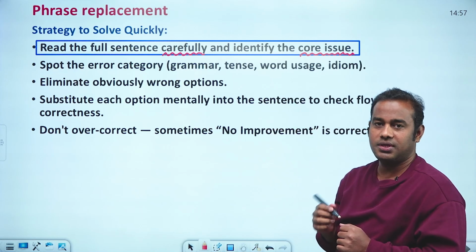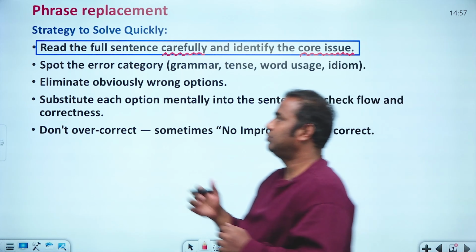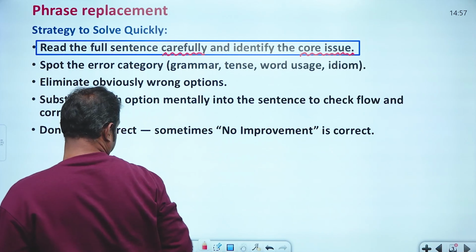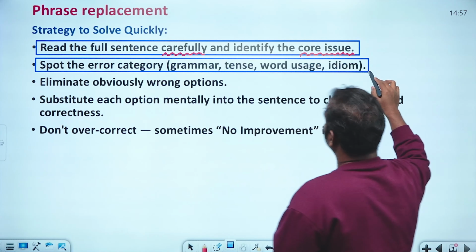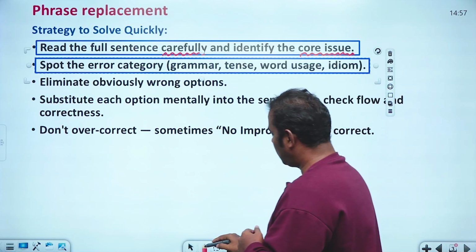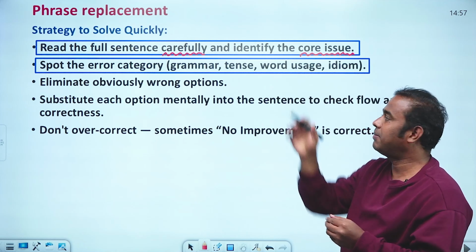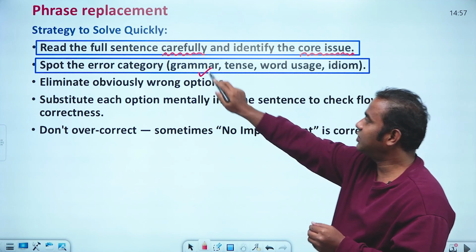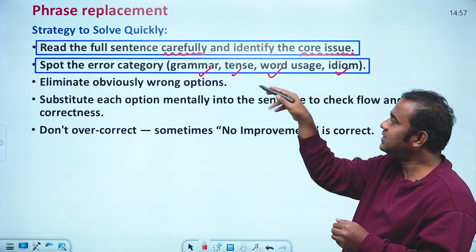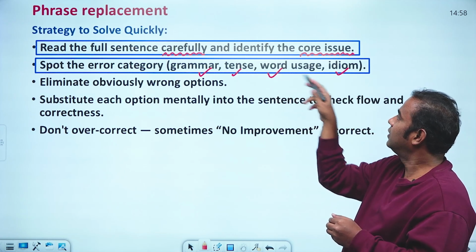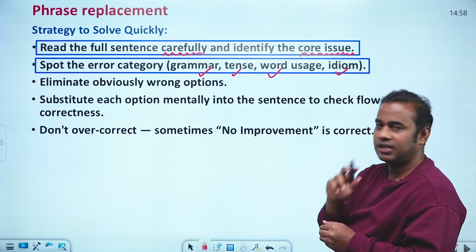What is the core issue in the sentence? Then you have to spot the error. Is it a grammar error, a tense error, a word usage error, or an idiomatic usage error? In which area is the error going to occur? That you need to identify. That is the second point.